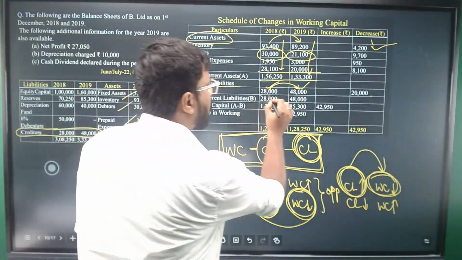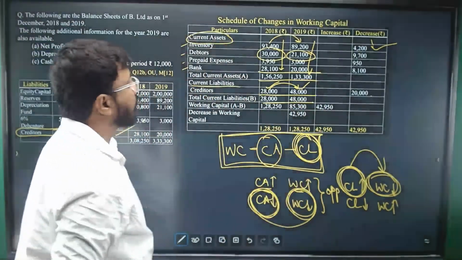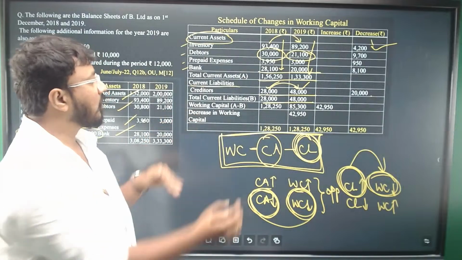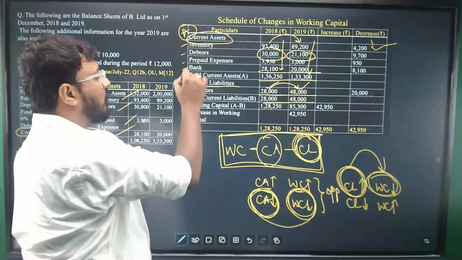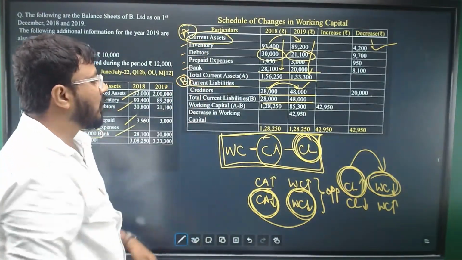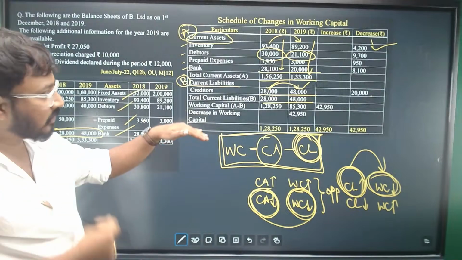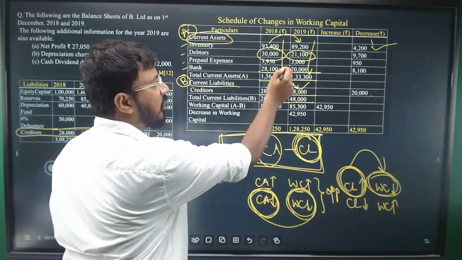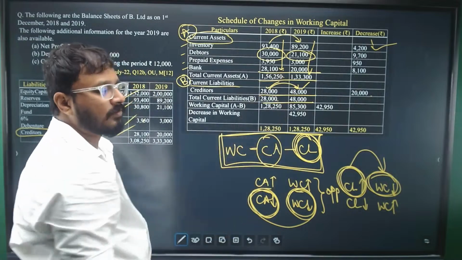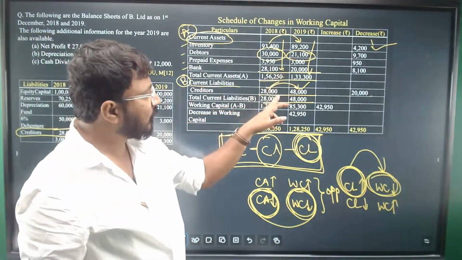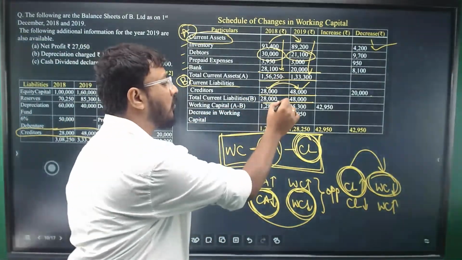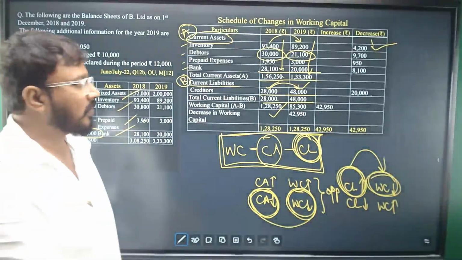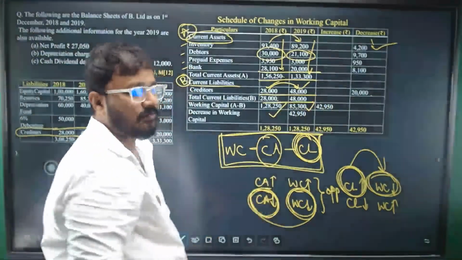Now you will take the total of the current liabilities as well. In the next line, we call the current assets as A, we call the current liabilities as B. Now in the working capital calculation, in the next line, you will be minusing the B total from the A total. It is here. So 1,56,250 minus 28 will give you 1,28,250. Same calculation for the current year.